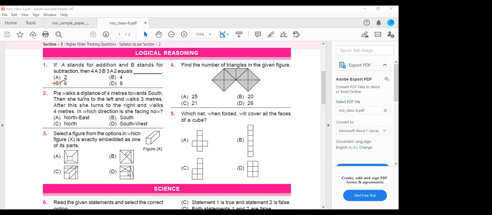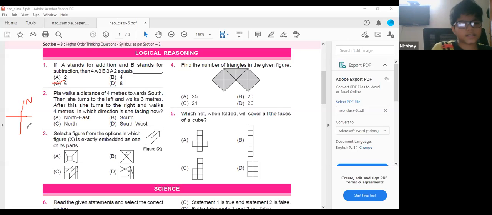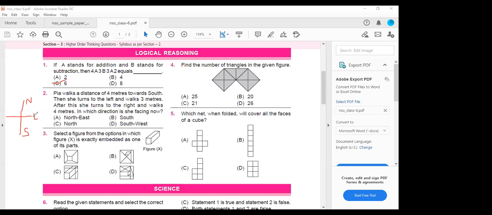Next, Pia walks a distance of 4 meters towards the south. She turns to the left and walks 3 meters. After this, she turns to the right and walks 4 meters. In which direction is she facing now? So you can draw the distance and direction. North, ma'am. South, ma'am. East. Northeast. West.